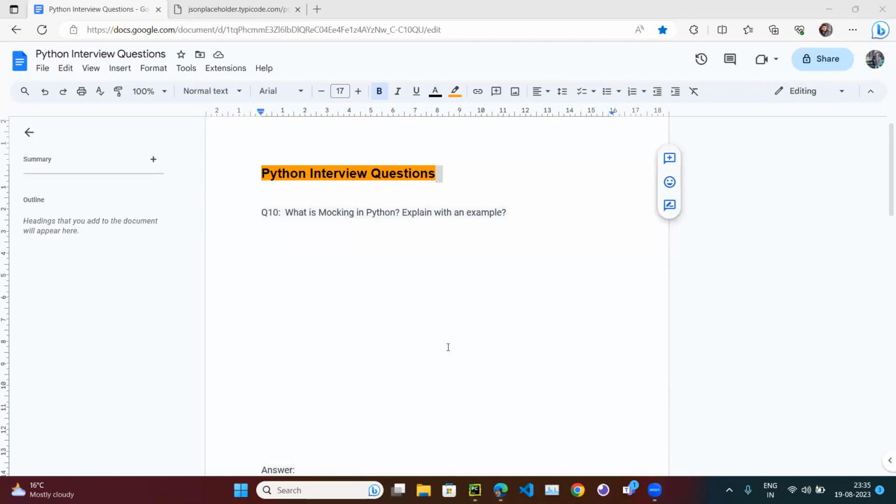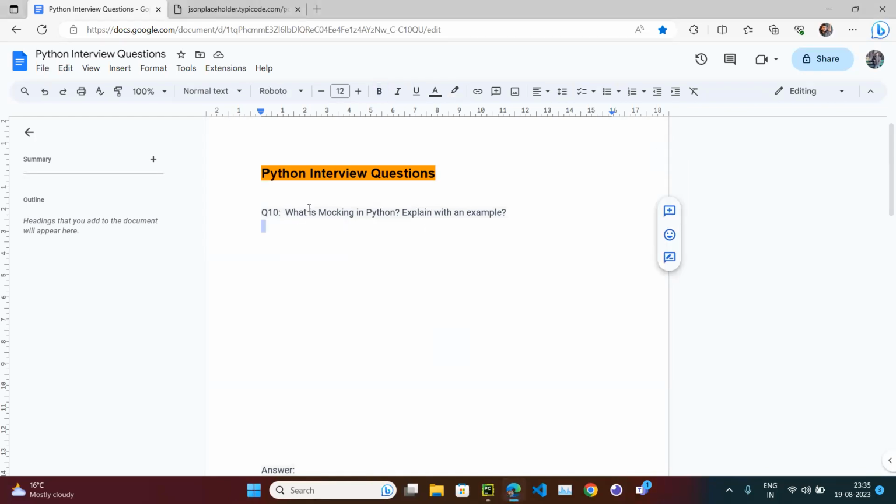Okay, so let's continue with our Python interview question. So the question is, what is mocking, and explain with an example.